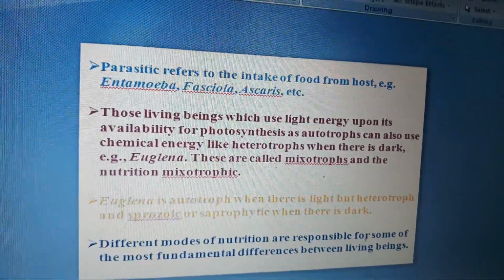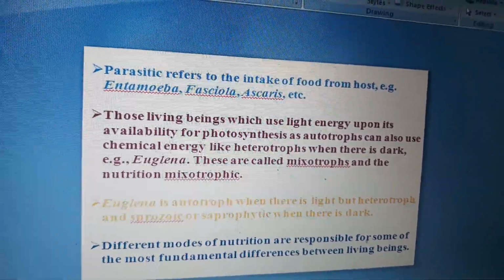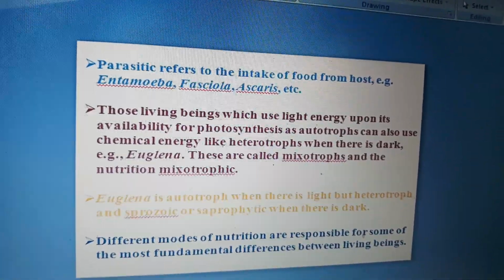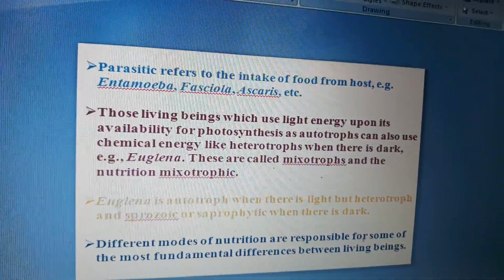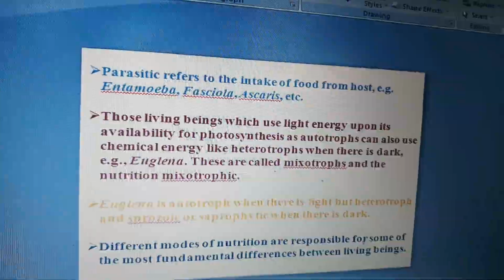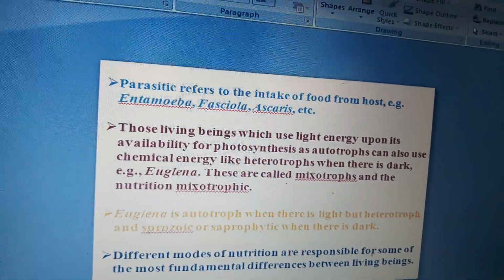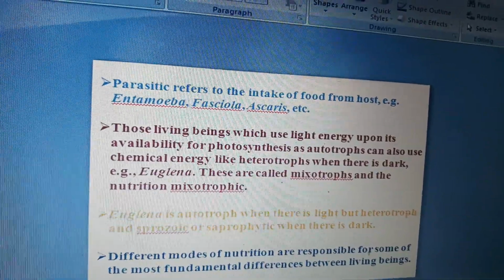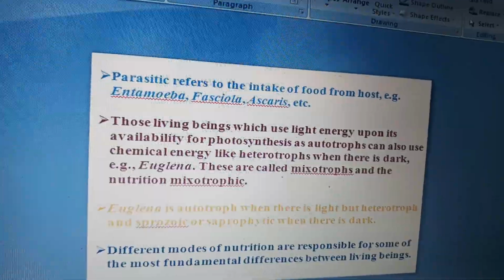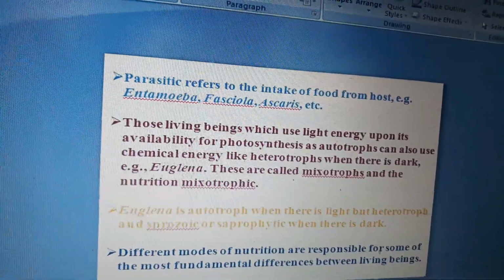So examples here are Entamoeba, and the full name is Entamoeba histolytica, that causes dysentery, amoebic dysentery. Fasciola hepatica, Fasciola is a fluke, liver fluke, and Ascaris is a roundworm. So these are examples that show the parasitic mode of nutrition. So till now you have learned that autotrophs, heterotrophs, and again heterotrophs are classified as one, parasite.